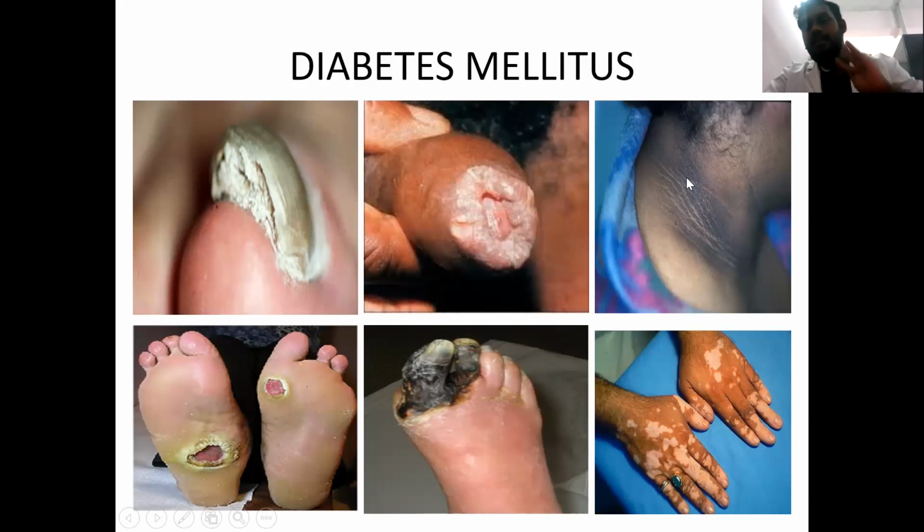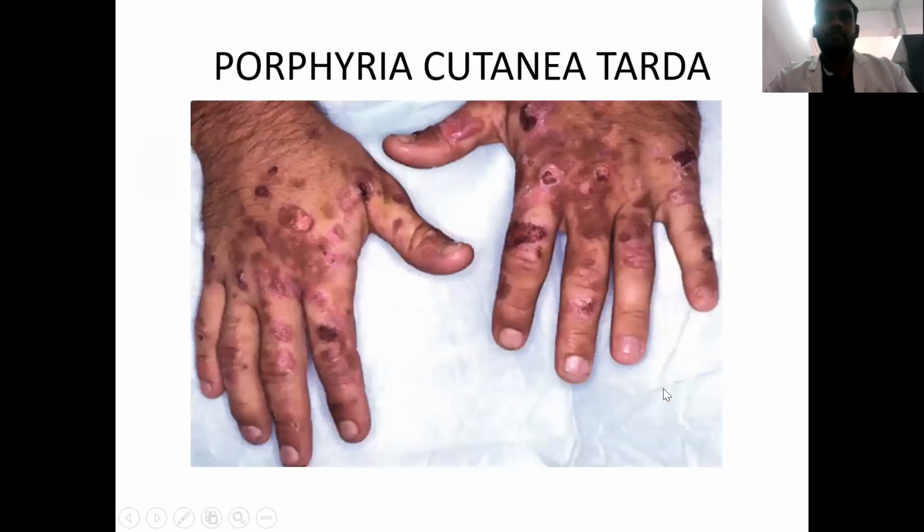We can see acanthosis nigricans over the neck of this particular lady. These are trophic ulcers seen over the foot in this patient. This is wet gangrene involving the first and second toe in this patient. This is a case of acral vitiligo, which is commonly associated with patients with diabetes.